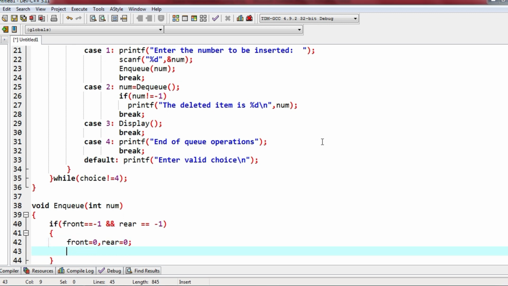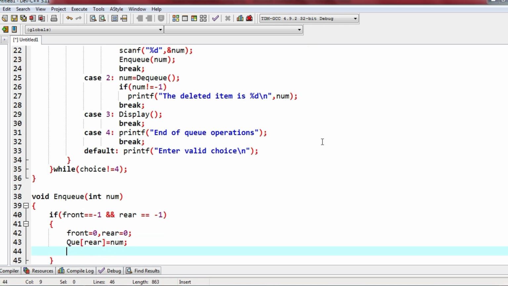Okay, and at the rear end we will insert num. You can insert at the front end also because both are 0 only. Okay, and we have inserted the num in both the places. That's it.